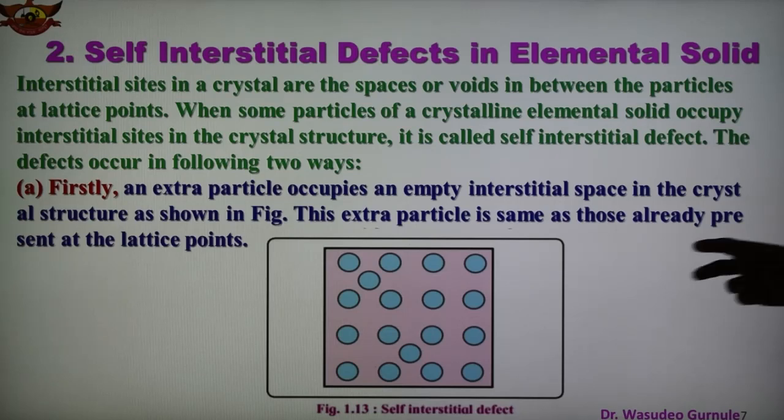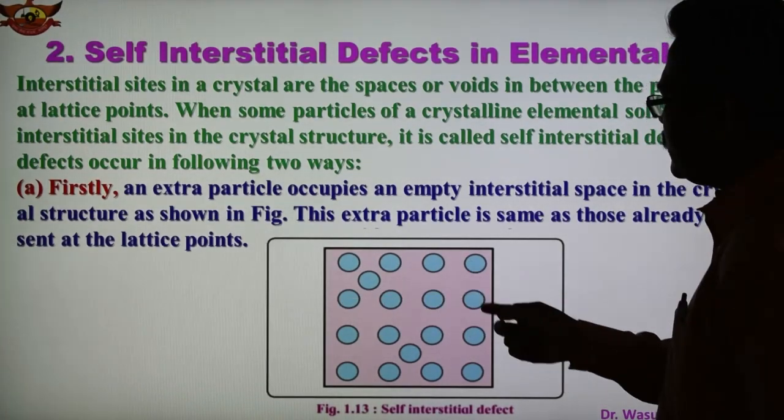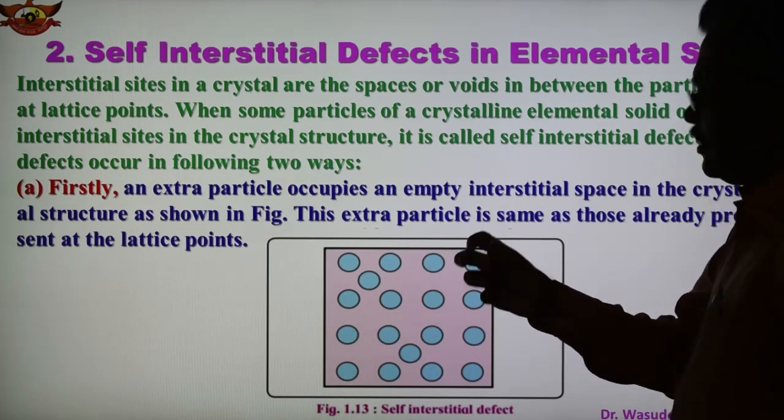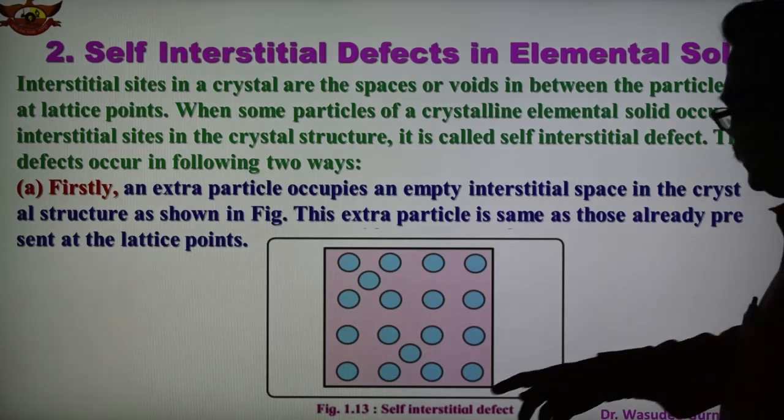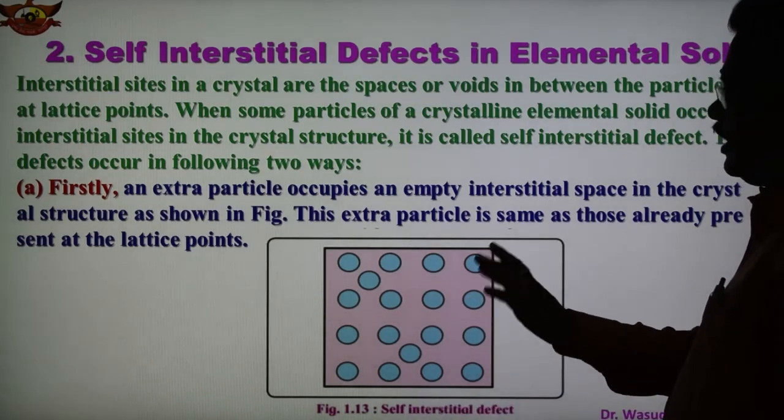So this is the extra point. Regular arrangement is there, stoichiometric arrangement is there, but now this is the extra particle which is shown in the figure, and this type of defect is known as the self-interstitial defect. So there are two ways of creating this type of defect. First is a particle occupying an empty interstitial space in the crystal structure, and this extra particle is the same as those already present in the lattice points. Such a defect is known as the self-interstitial defect. So it is shown clearly in the figure.